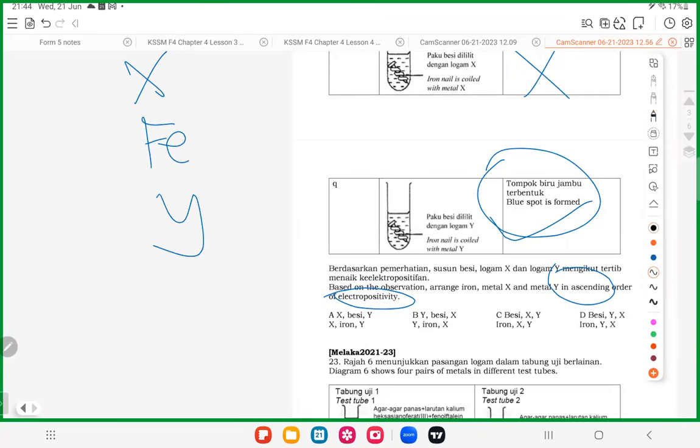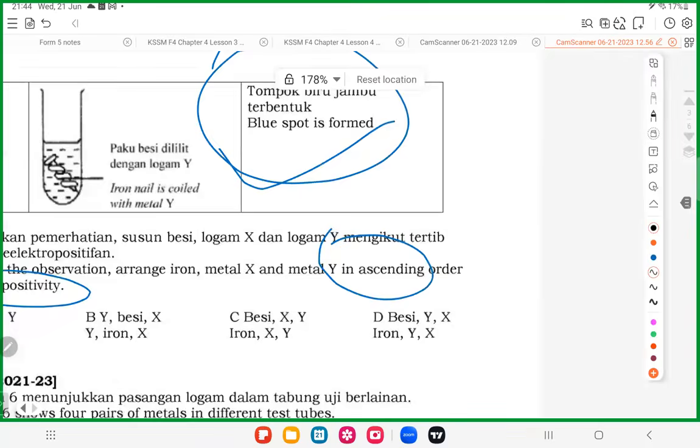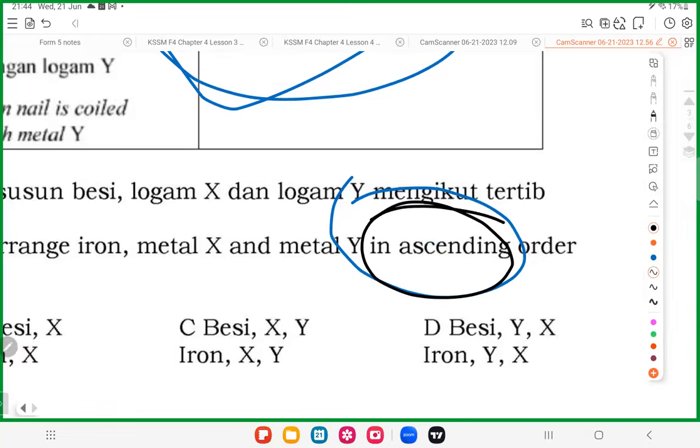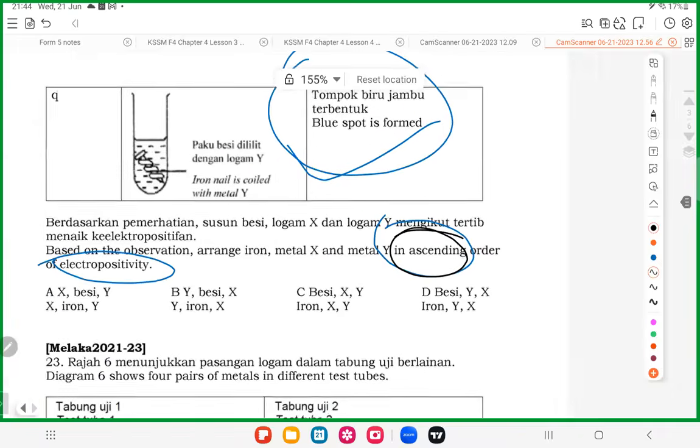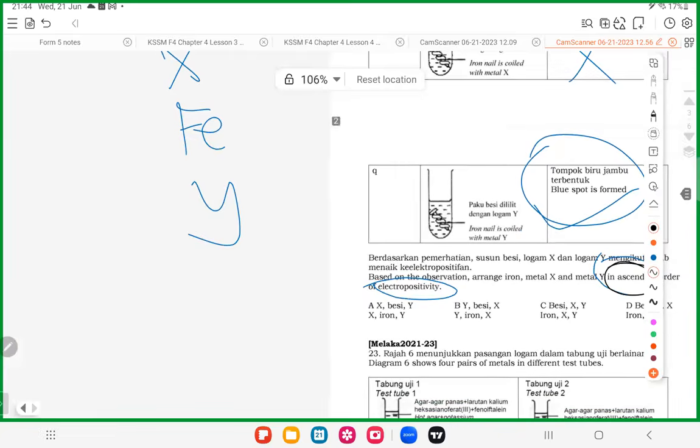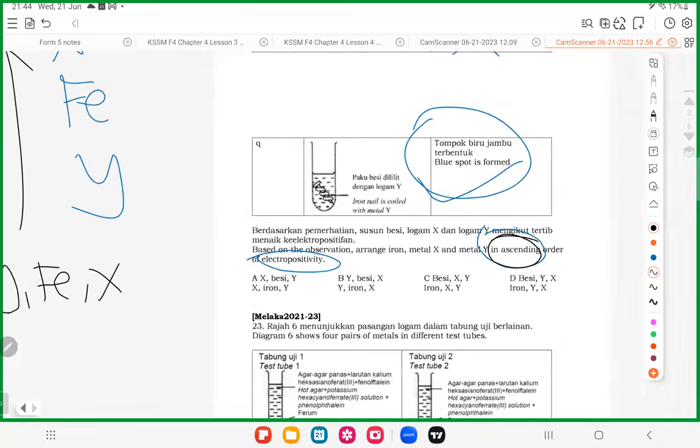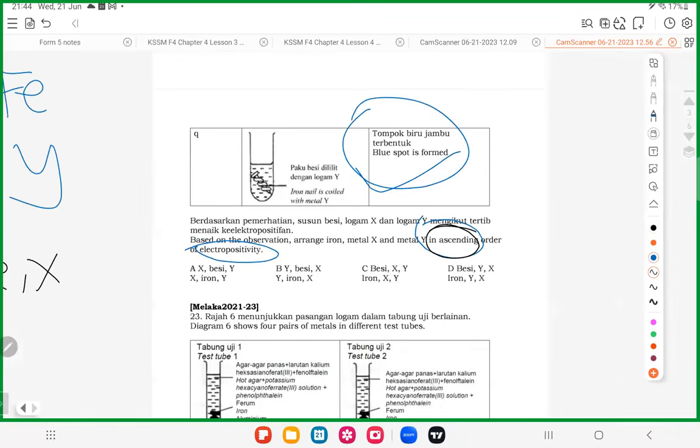So what they want in this question is ascending. Ascending means climb up, going upward. So go up: Y, iron, and X. So Y, iron, and X. The answer is B.